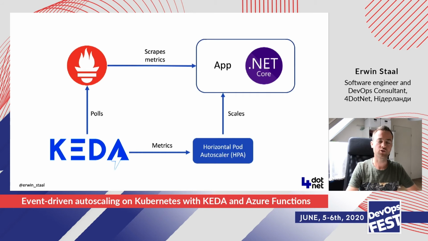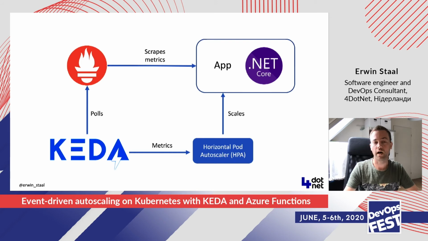So I told you there's multiple scalers, and it's not just an Azure thing or Microsoft thing, this whole KEDA thing. Prometheus actually is a time series open source database. It's used a lot in the open source world to store metrics data, event data, etc., time series, real-time data, things like that. It's often used in combination with Grafana, where Prometheus is your database, and Grafana is the application you use to visualize the data, so the dashboarding, etc.